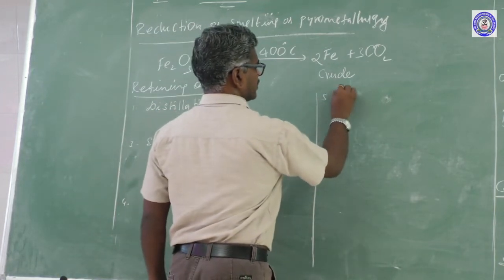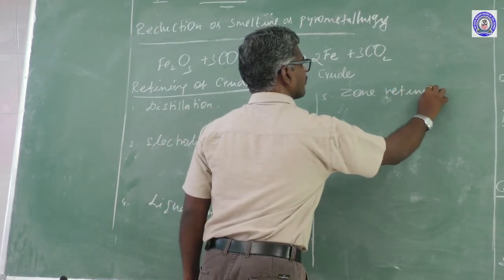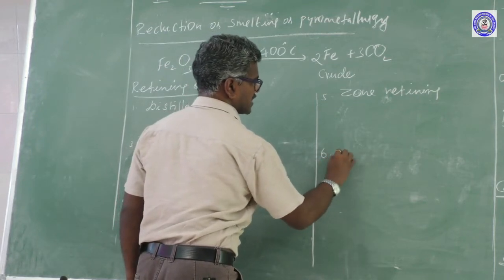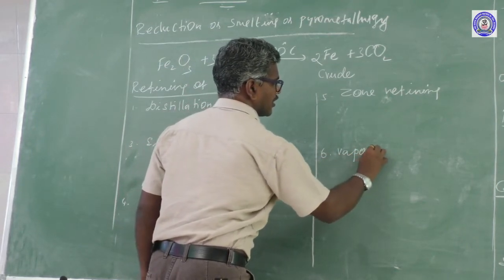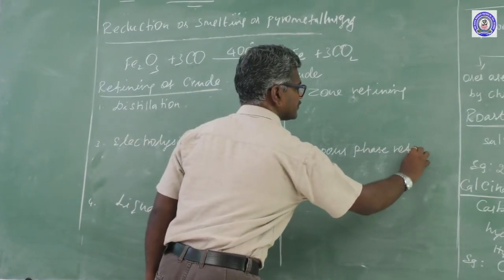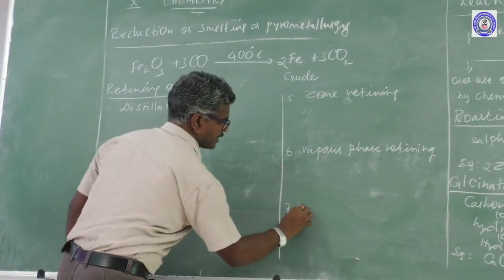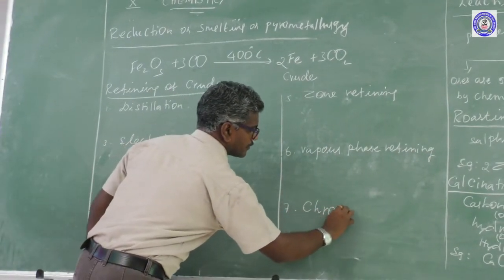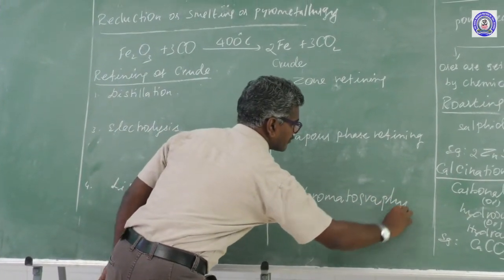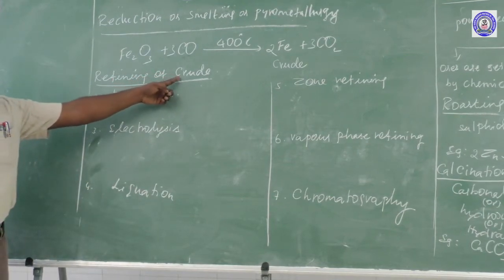Another one is zone refining. Another one is vapor phase refining. Another one is chromatography. These are the methods of refining crude metal.